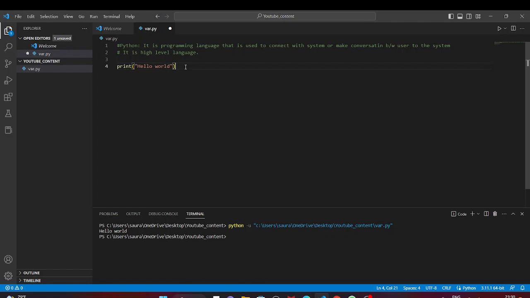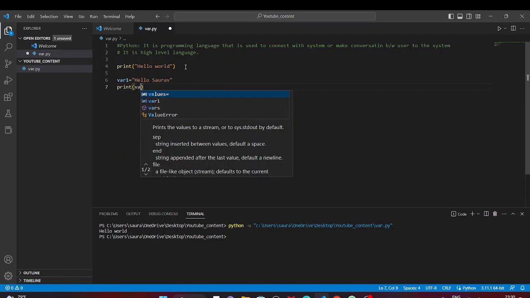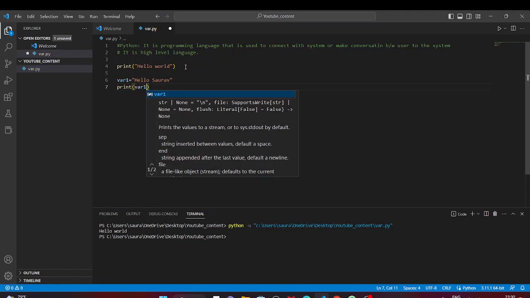So what is a variable? A variable is nothing, it is just a bucket, meaning we can store a value in it. See, if I make a variable var1, and in that we store hello Saurabh, isn't it? So if you print var1, what will the output be? It is just hello Saurabh.